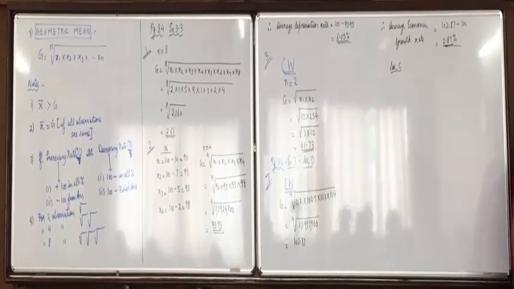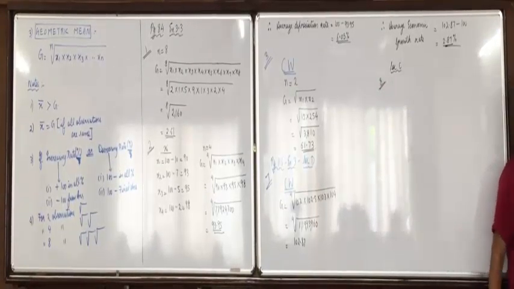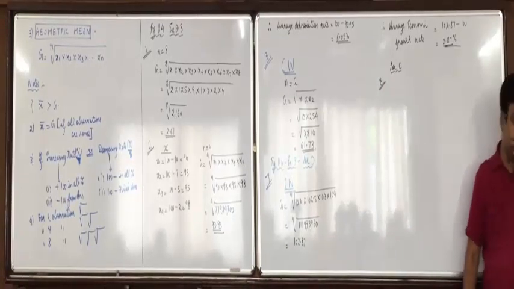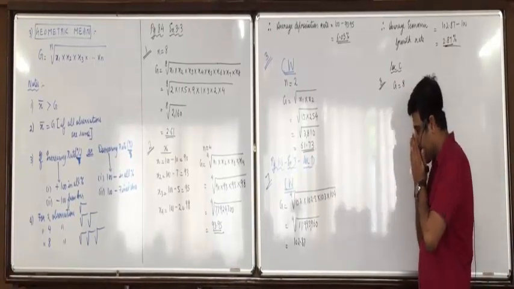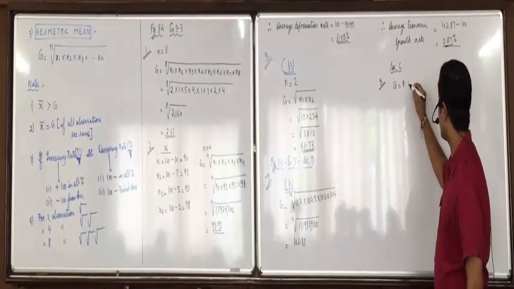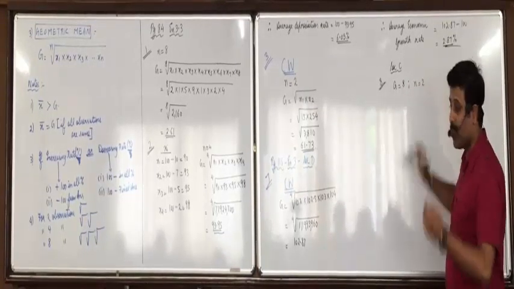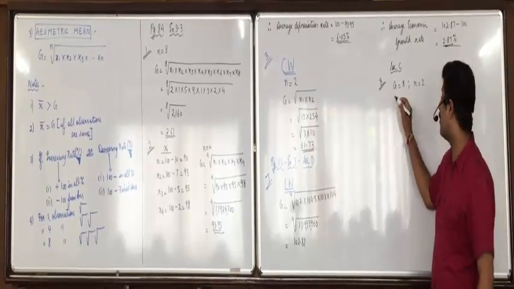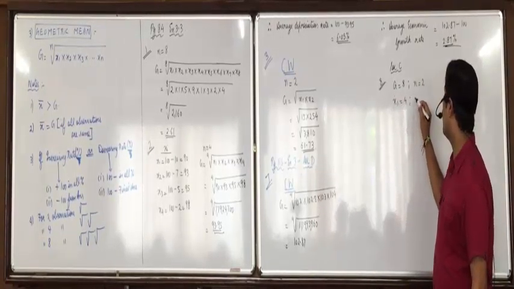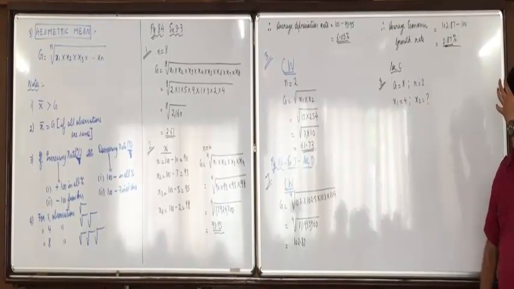Look at question number 8. I'm reading it, raise your hand, how will you do it? It's quite simple one. Geometric mean of two numbers is 8. So n is equal to 2 and geometric mean is given as 8. If one of the numbers is 4, find the other number. So we'll use that formula itself and find it.